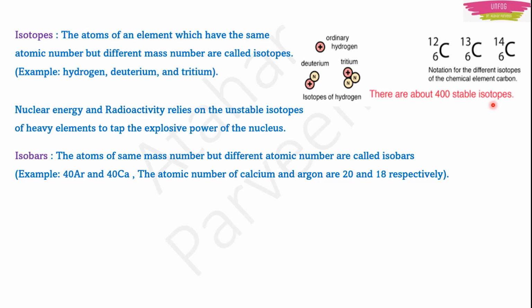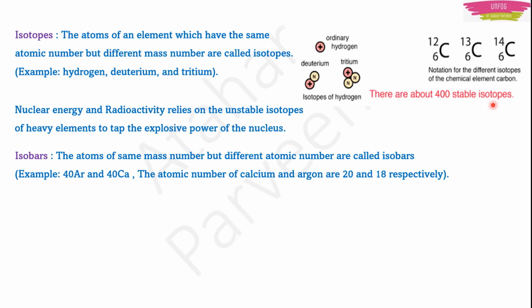Means for calcium it is 20 and for argon it is 18. They are two different elements, they will have different atomic numbers, right? But interestingly, the mass number is the same, means 40. The number of nucleons, if you add them, is 40 for both argon and calcium. Okay, so these types of elements are known as isobars.